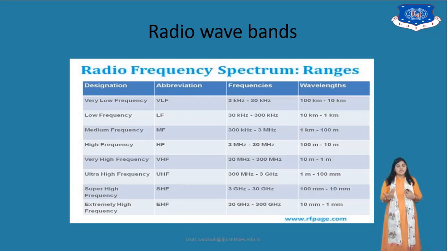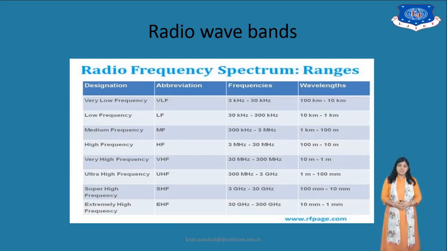For these, the various abbreviations are also given: very low frequency VLF, medium frequency MF, high frequency HF, etc. The frequency range and the wavelength are also mentioned.